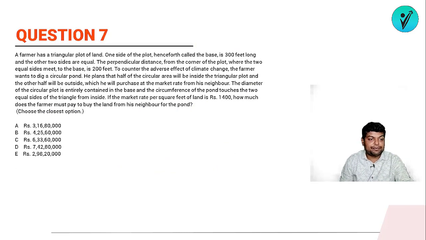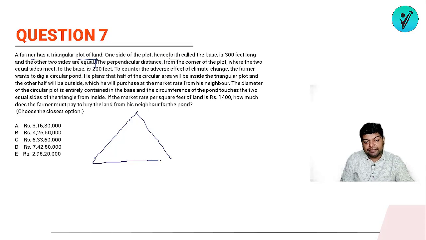Question number 7 is, a farmer has a triangular plot of land. One side of the plot, henceforth called the base, is 300 feet long and the other two sides are equal. So it's an isosceles triangle. So it has been given that एक किसान है, ठीक है, and he has a triangular field. पता नहीं ऐसे ऐसे फील्ड कहाँ से लेकर आते हैं, हमारे यहाँ तो ऐसे ट्रायंगुलर नहीं होते. And the length of the base is 300 meters. Okay, so this is 300 meters. And these two sides are equal. Okay, the length of this and the length of this are equal.